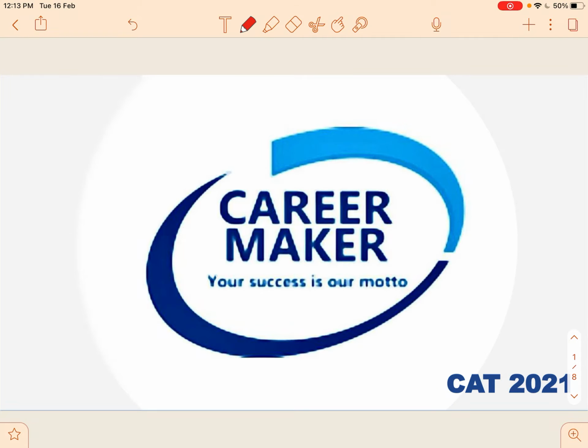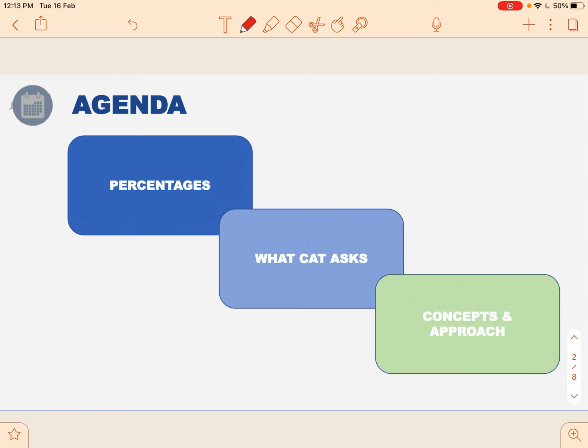Hello everyone. So welcome to this session on percentages. Now today's agenda is to discuss what percentages are, what CAT asks specifically in percentages, and what the different concepts and approaches are which we are going to use.